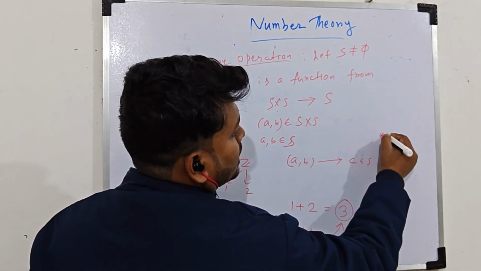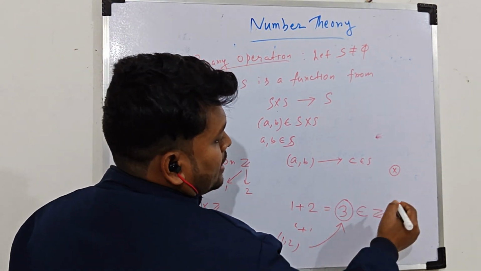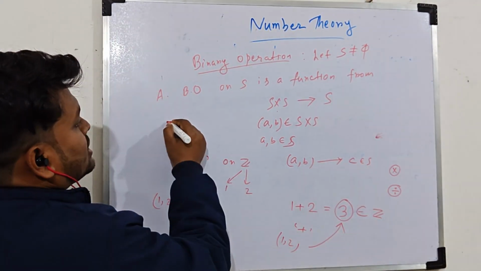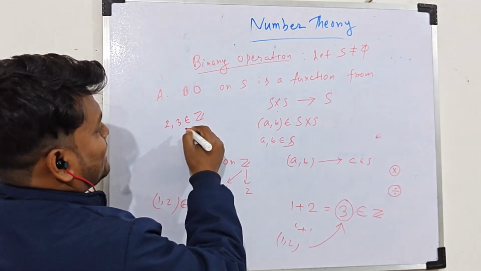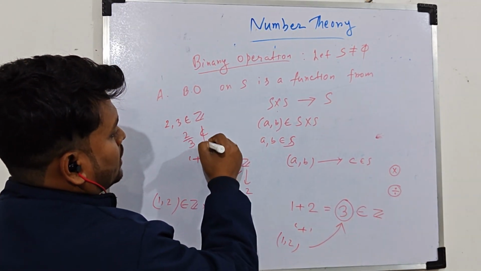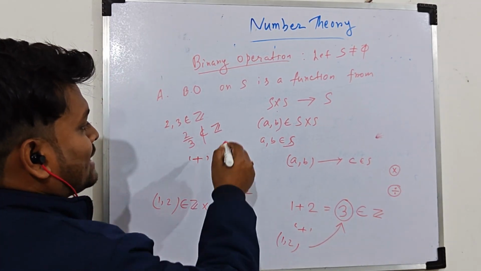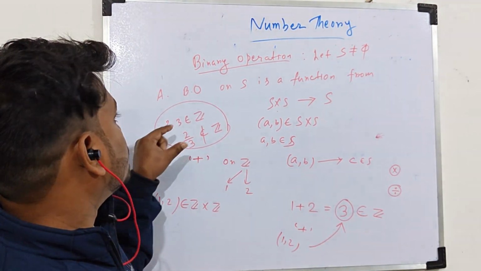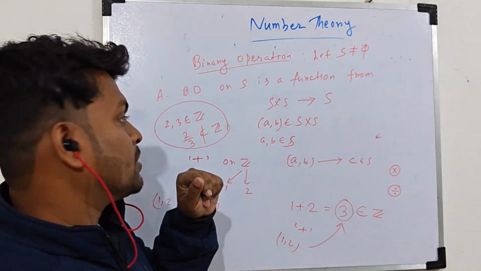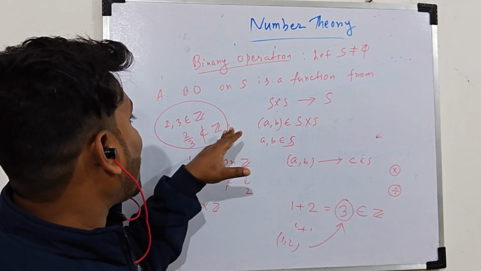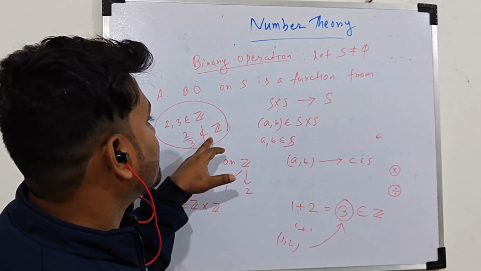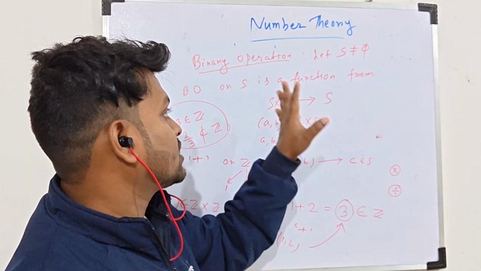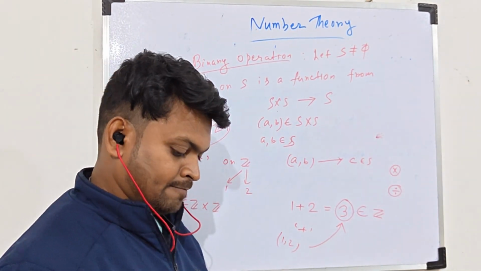Similarly, multiplication is also a binary operation in Z, but division is not a binary operation in Z, because if you consider 2 and 3 from this set Z, then 2 by 3 does not belong to Z. That is why division is an operation but not a binary operation, because division will not assign to 2 and 3 a third element of Z. So that's why division is not a binary operation in Z.